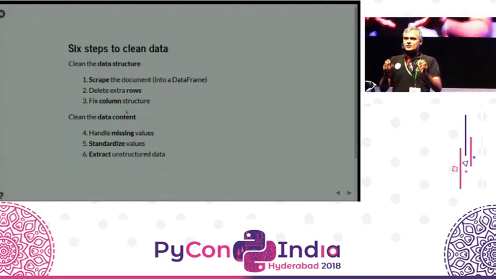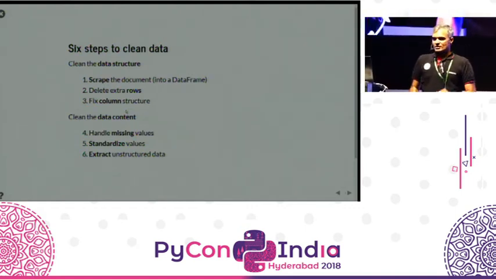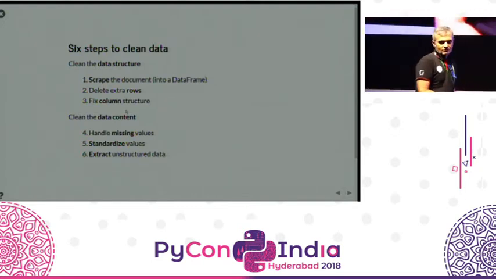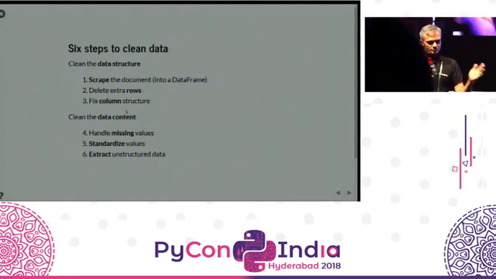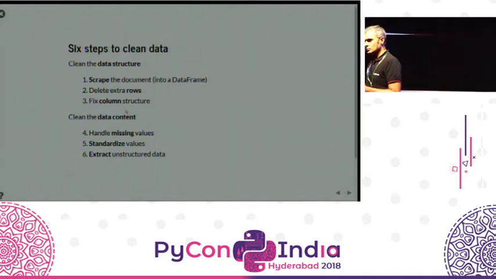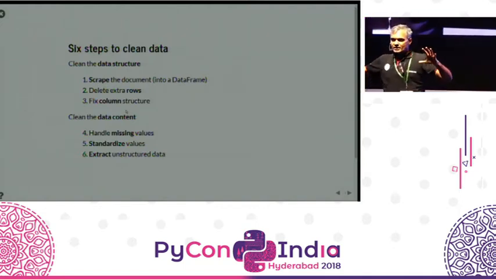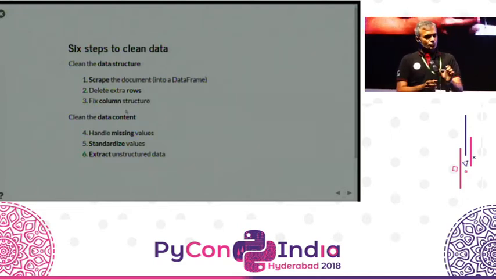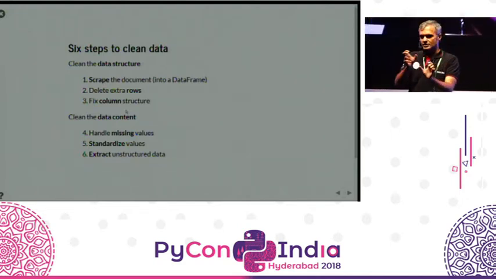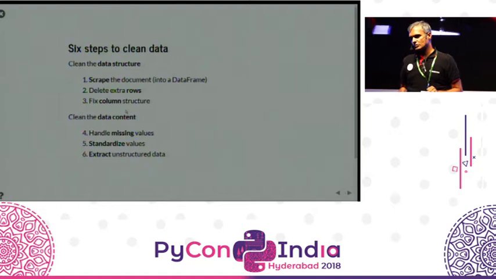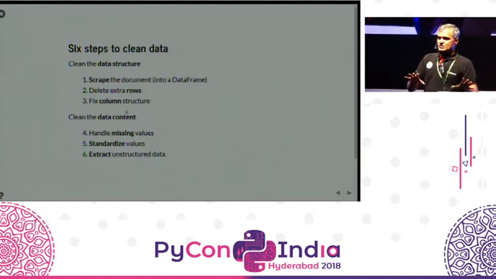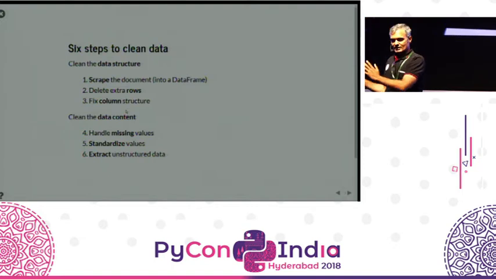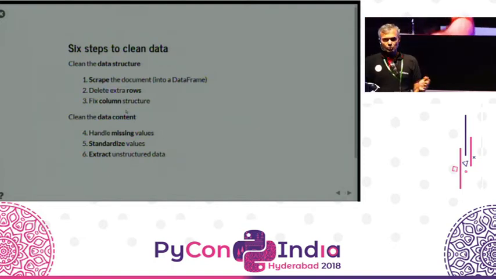Sometimes there's missing column headers, sometimes there's column misalignment, so you sort out all of those structures. And then you get into cleaning the content itself, the cells. Sometimes the values are missing. What do you do with those? Sometimes the values are misspelled, or the numbers have commas, or you have format problems with those. How do you deal with those? Sometimes you have a lot of data crammed into one data set. You have the full address, whereas what you really want is just the PIN code, or the city, or the state. How do you get specific pieces of information out of it? All of these are what go into cleaning data, after which you then analyze, aggregate, visualize, whatever you want.